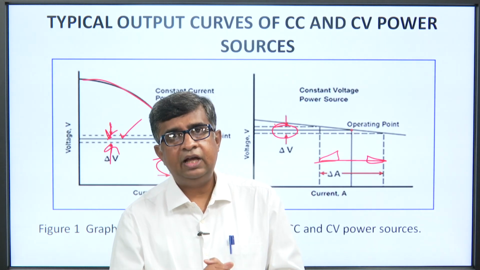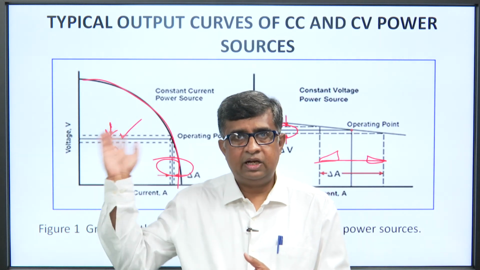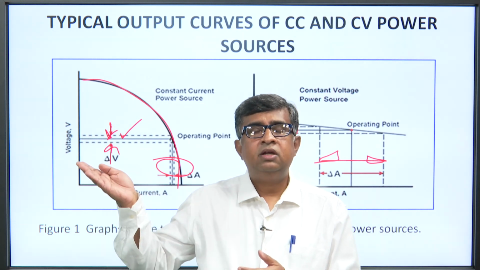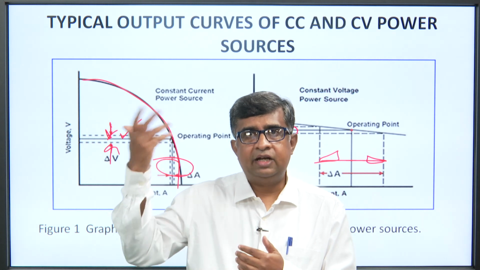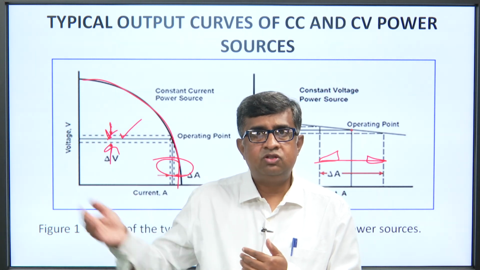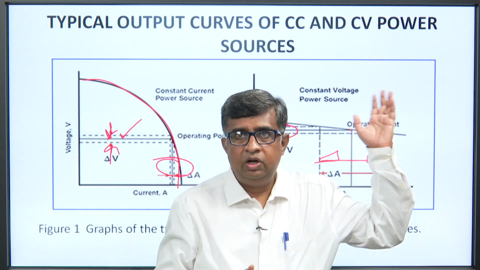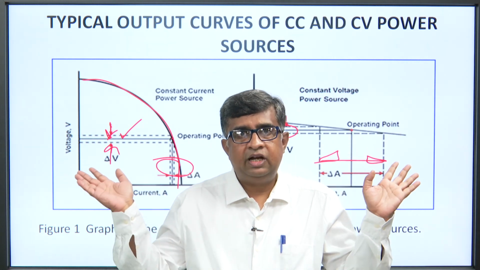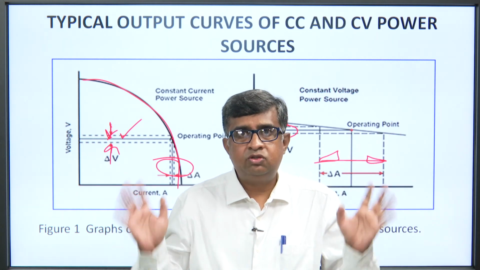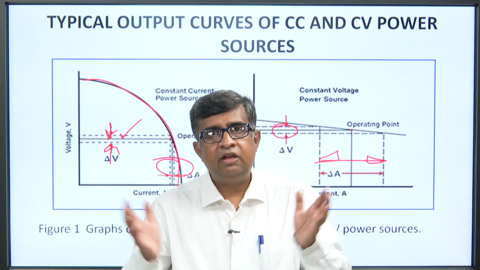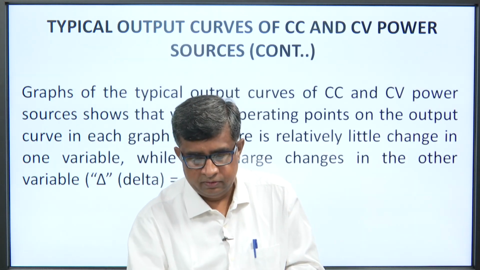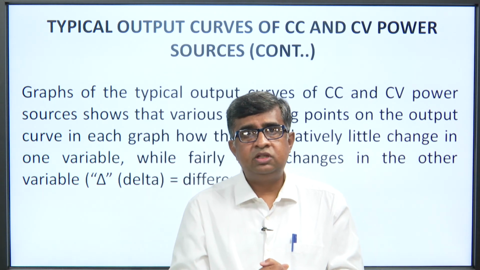This graph I have already explained. The two graphs show one with a constant current power source and the other with a constant voltage power source. So, both graphs must be understood thoroughly in terms of current and voltage. One of them can be used in the power source.